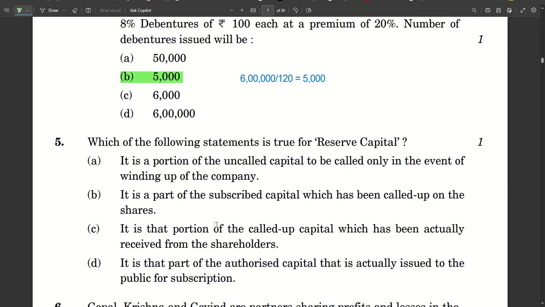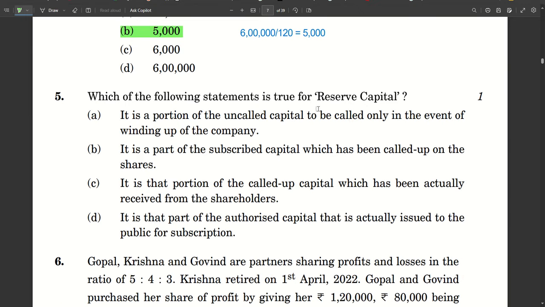Next one, which of the following statements is true for reserve capital? Again, note the word, it's reserve capital and not capital reserve. Very important for you to note. Now, as you know, reserve capital is the capital which is uncalled throughout the life of the company, and it is only called in the event of winding up of the company. So option A is your answer. If you know it, you can do it immediately and secure 1 mark for yourself.